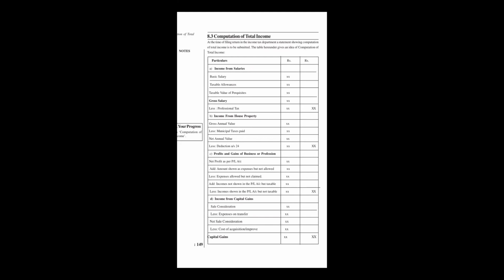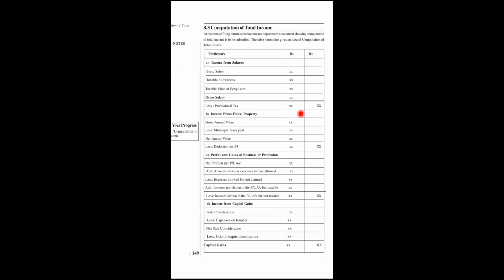After that, we less professional tax, and we get the final amount of income from salary. In the inner column, we make all the totals, and the final total comes on this side.